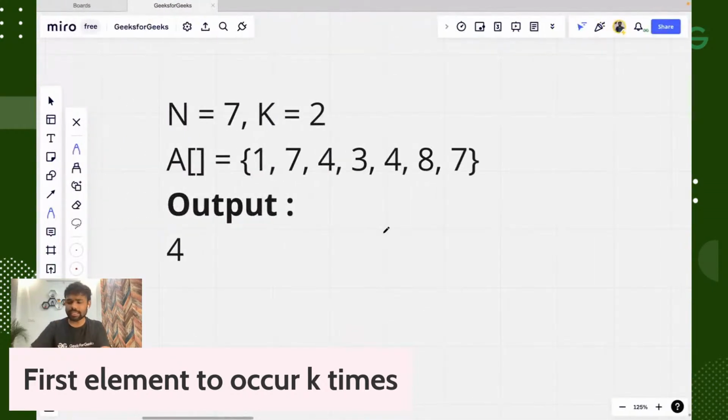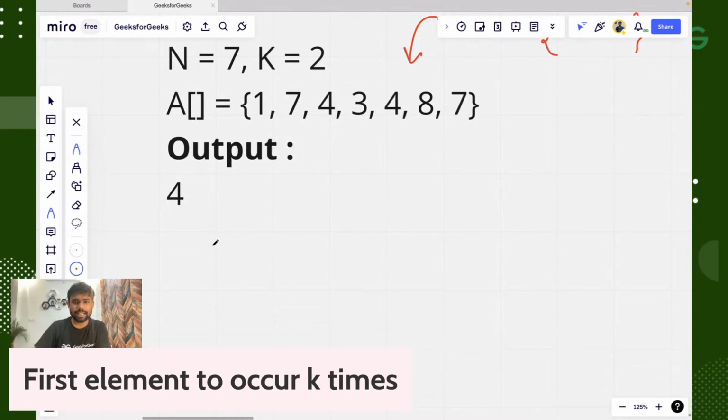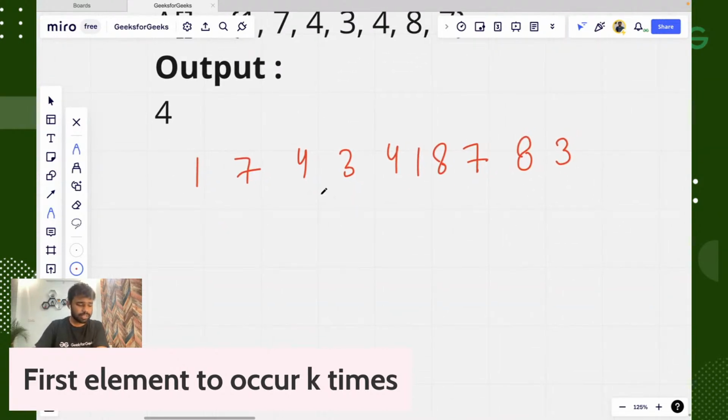Okay, so here you can see that for this particular input, this is the array given to us. Now what we will do, we will create a map. So currently we have an empty map. We don't have any key value pair. Okay, so first let's say the array is 1 7 4 3 4 8 7, and let's say there is one more 8, and here we have one more 1, and here we have one more 3. This is the array.